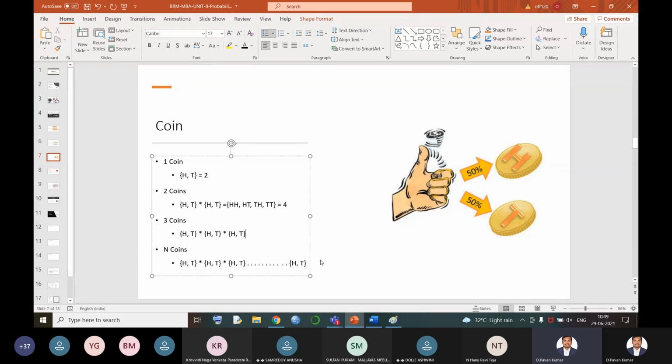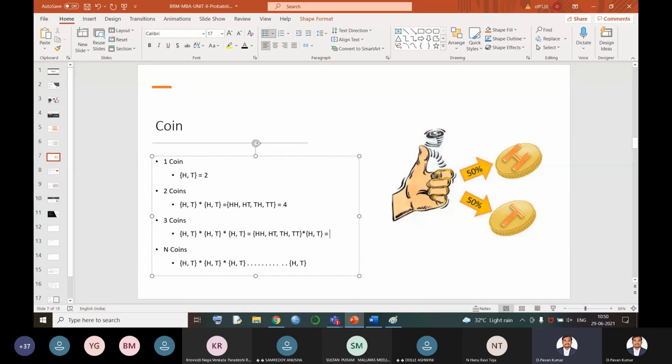Similarly, when 3 coins are tossed, what is our next outcome? How do we multiply 3 sets over here? Let us multiply the first 2 sets. Already I have done it here. Let me copy down the same thing. So the first 2, into the third one. I have multiplied these two, I got this answer, and multiplied with the third one. What would be the answer?